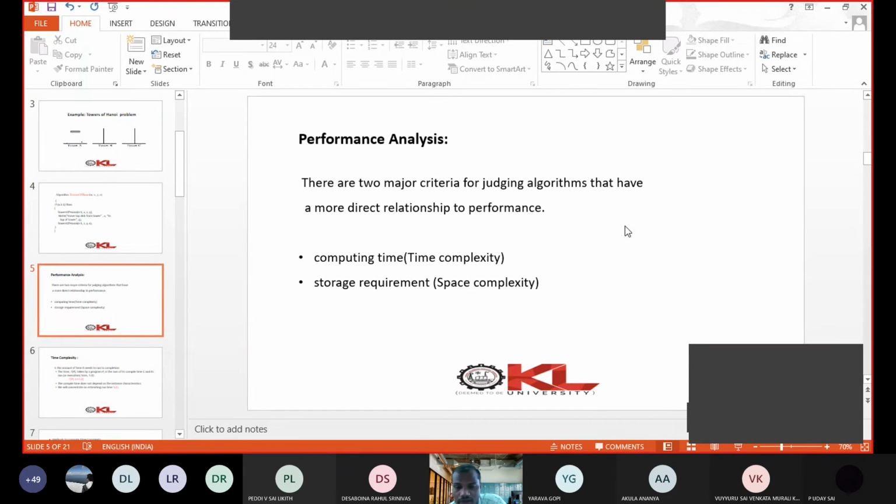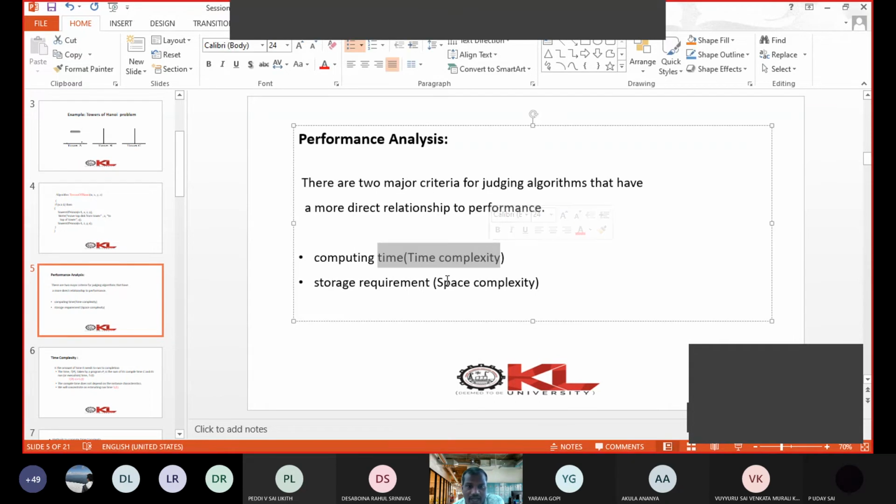Now we will learn how we analyze the performance. As I told you, the performance of an algorithm is analyzed by using time and space, that is, time complexity and space complexity.